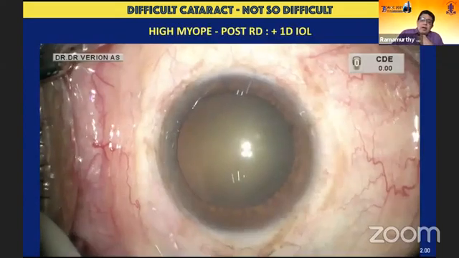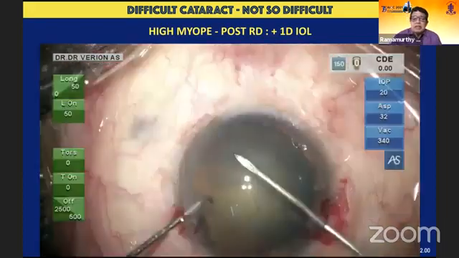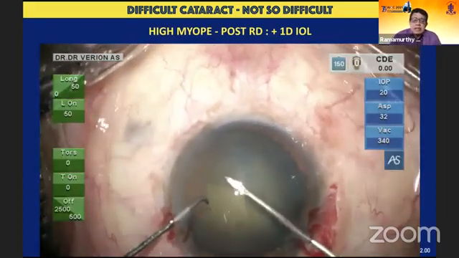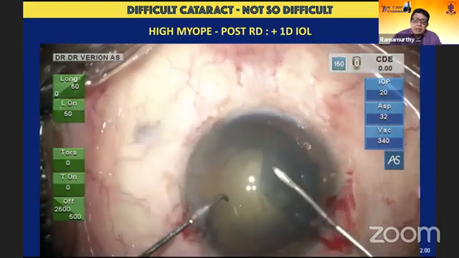What about going on to another extreme situation, a high myope, just +1 diopter intraocular lens, post-RD situation? Obviously, the ocular rigidity is going to be extremely low in this situation.